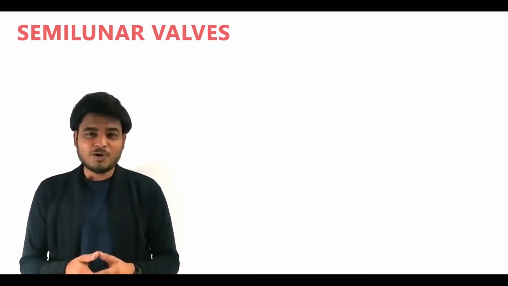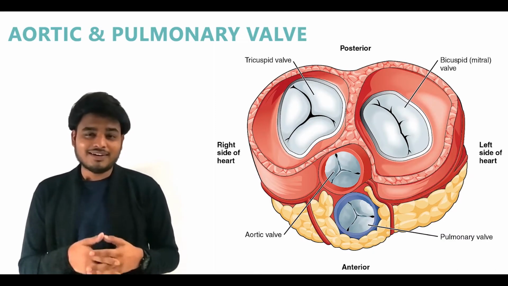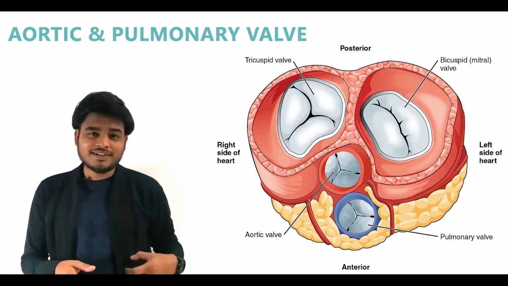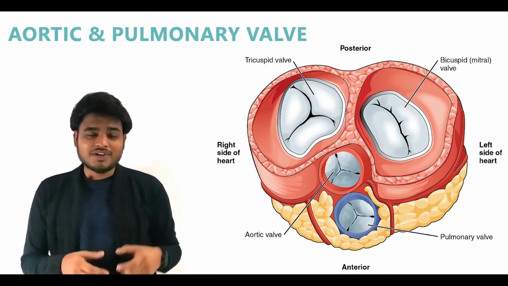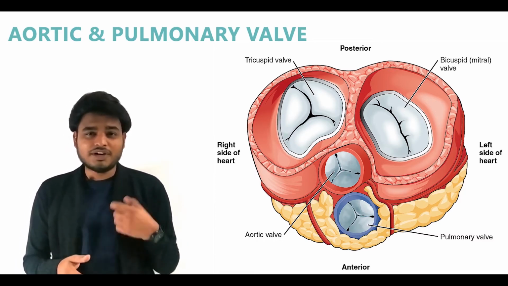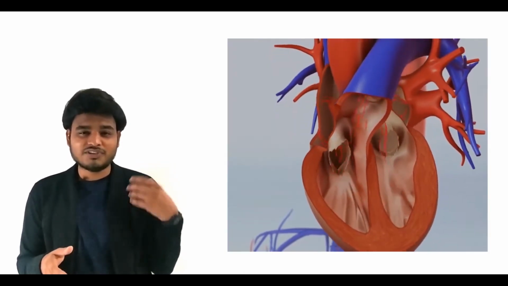The second group is semilunar valves. The semilunar valves include aortic valve and pulmonary valve. The aortic valve lies between the left ventricle and aorta, and the pulmonary valve lies between the right ventricle and pulmonary trunk. The function of these valves is to maintain unidirectional flow of blood, otherwise regurgitation of blood takes place. Actually, the sound is produced due to the closing of these valves.